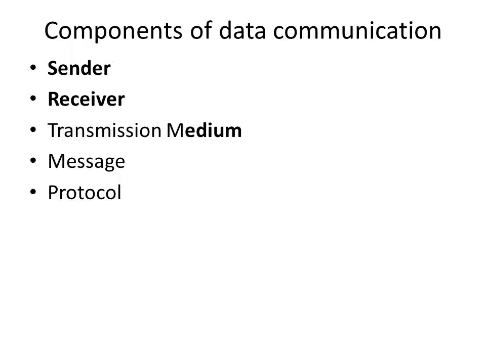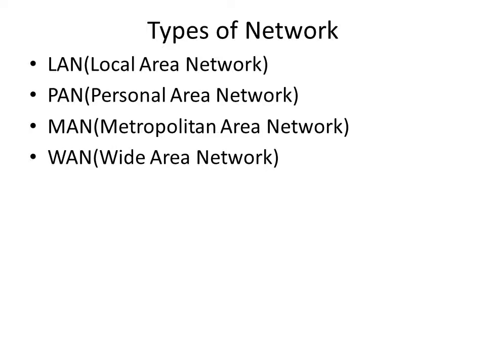And message. What is the message to be communicated between sender and receiver? That is called the message. And protocol. What is the protocol to be used for communication? We can go for TCP/IP. We can go for UDP. We can go for any other protocol like this. So what is the protocol we are using? That comes into one of the components of data communication.